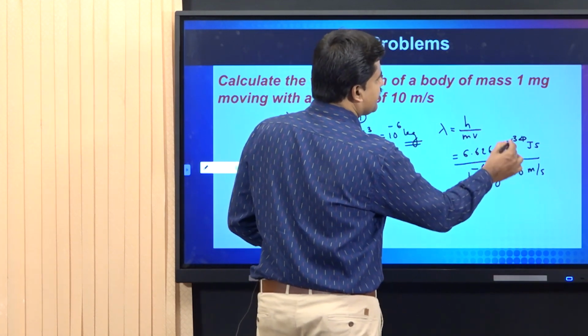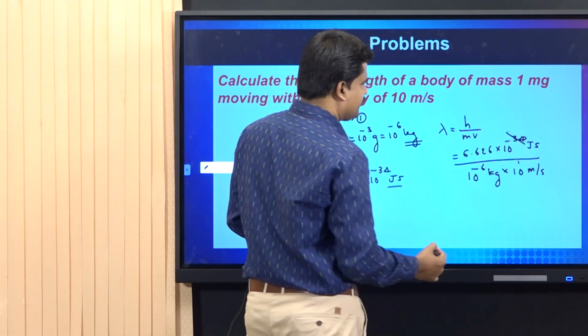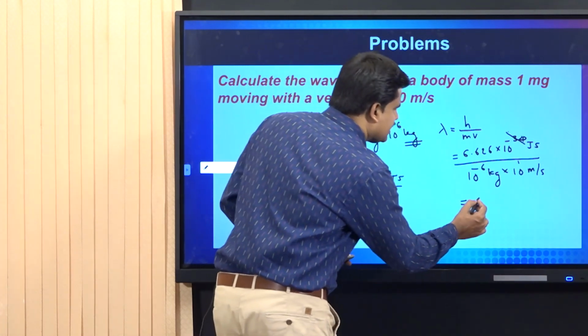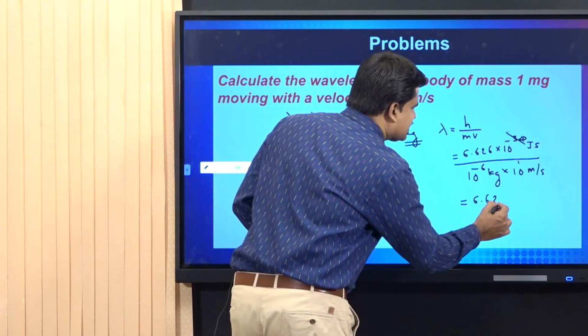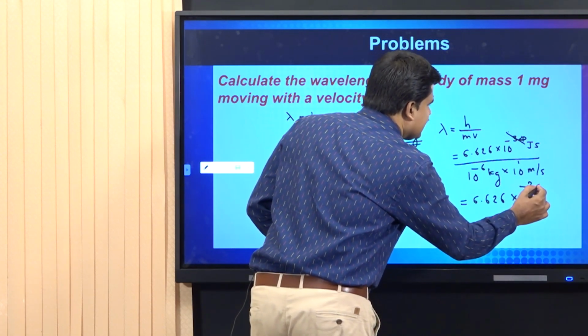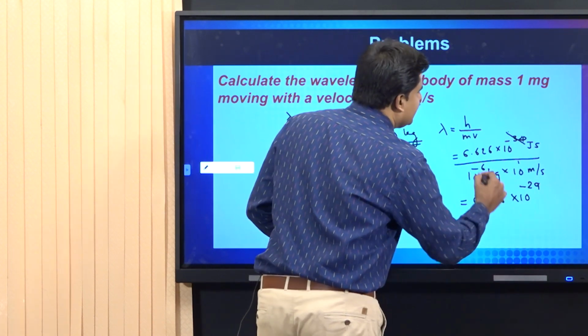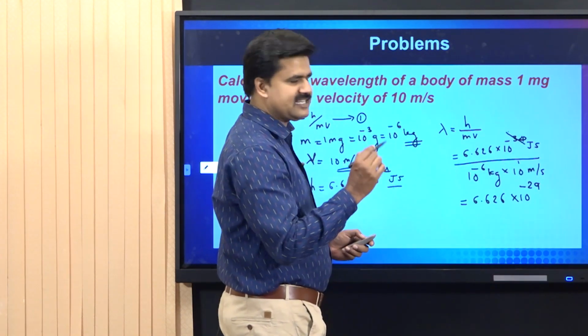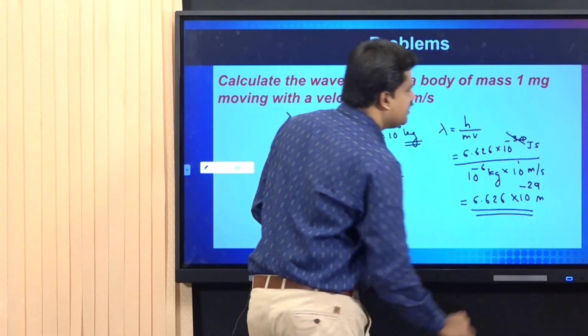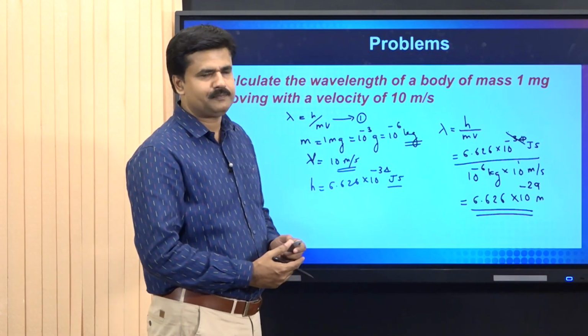10 raised to minus 5 cancels with the 10 raised to minus 34. So the final answer to the problem is 6.626 into 10 raised to minus 29. Since every quantity is present in the SI system, the unit is meter. This is the answer to the present problem.